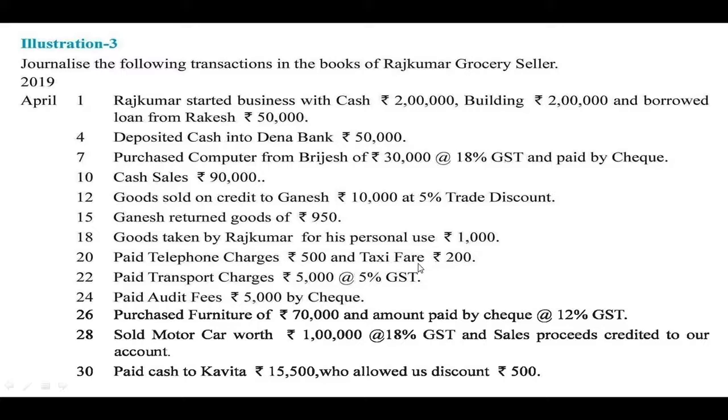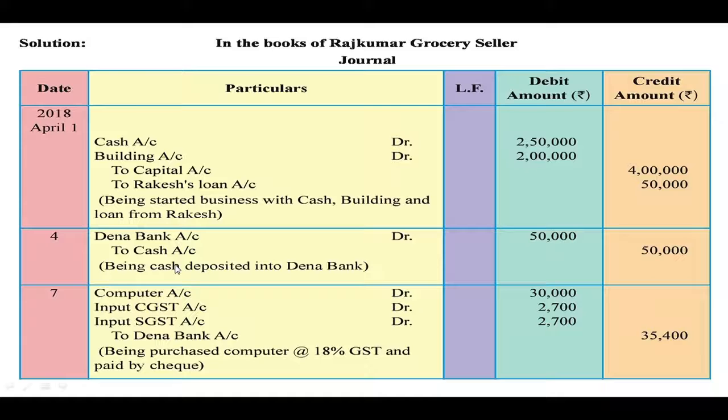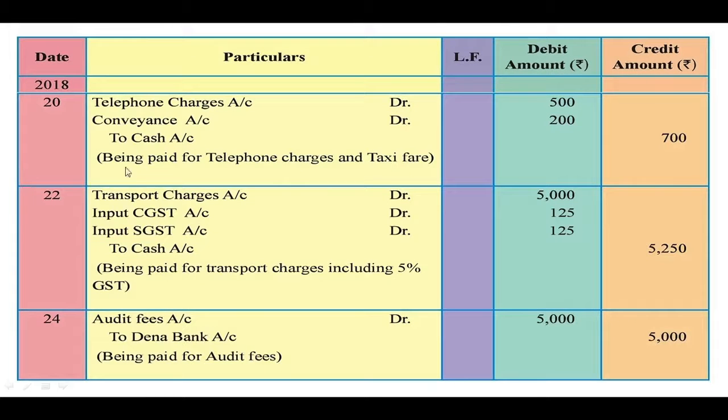And the total cash of rupees 700 goes out of the business, that is 500 for telephone charges and 200 for taxi fare. So we can pass combined entry here. Telephone charges account debit rupees 500, then conveyance account, that is transport or travelling 200 to cash account 700. Then next,